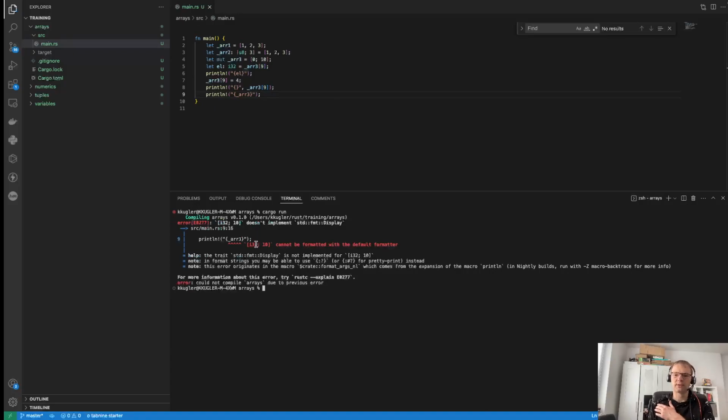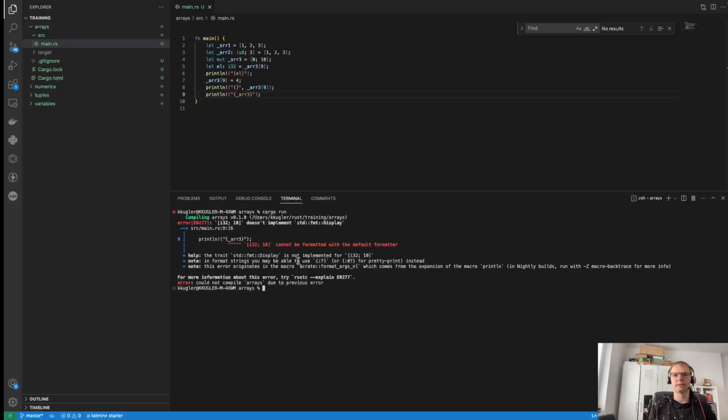Why? It's because Rust doesn't know how to format. It cannot just infer from this syntax, because to be able to display it, it requires a display trait to be implemented on this type, and it is not implemented. The traits are something that we'll come back to in the future.